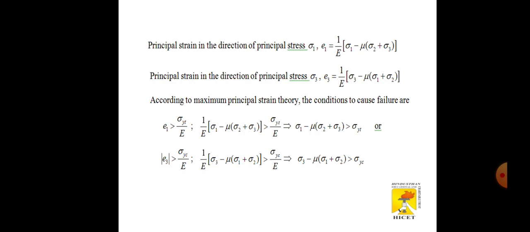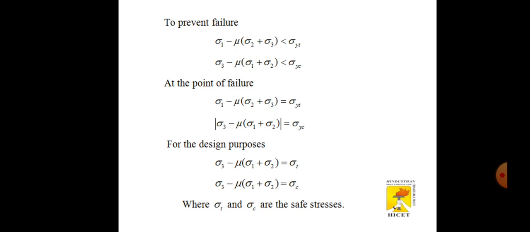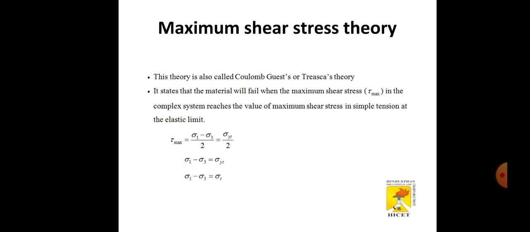These are the equations for the principal strain theory in the direction of the principal stress. According to the maximum principal strain theory, the conditions to cause failure are shown in the equations. To prevent failure, we use the below equations. For design purposes, we use the equations shown in this presentation, where sigma t and sigma c are the safe stresses.